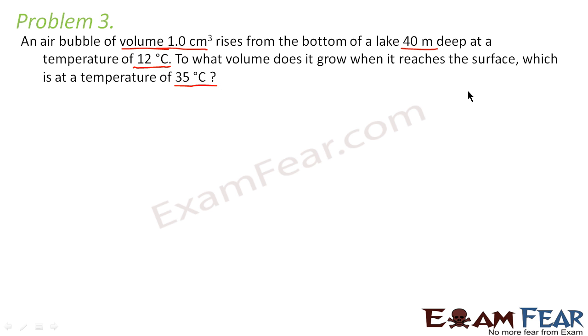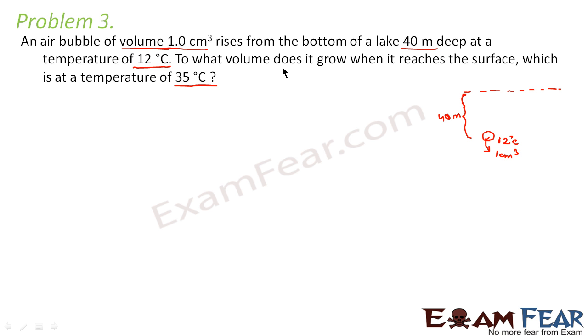Let us suppose we have a lake. Let us say this is the surface of the lake, right? The question says that there is an air bubble at the bottom of a lake. Somewhere here, let us suppose this is the air bubble, which is 40 meter deep. That means this depth is 40 meters, right? And here the temperature is 12 degrees Celsius. So here at the bottom, the temperature is 12 degrees Celsius and the volume of the air bubble is 1 centimeter cube.